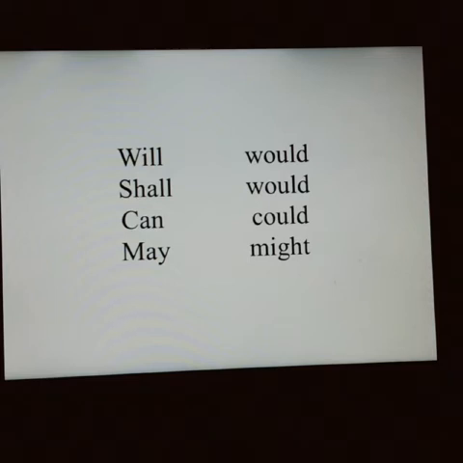Number 1 is will. It will change into would. Shall into would. Can into could. May into might. You might be saying that when will is changing into would, so shall should be changed into should. But I will tell you why we can't change this shall into should.